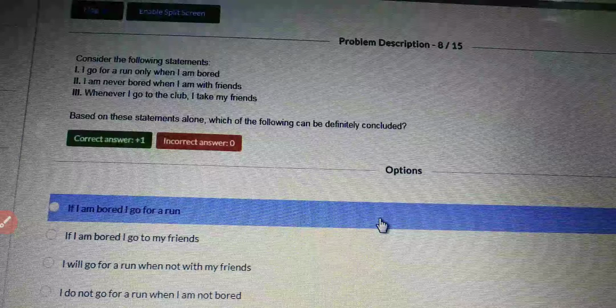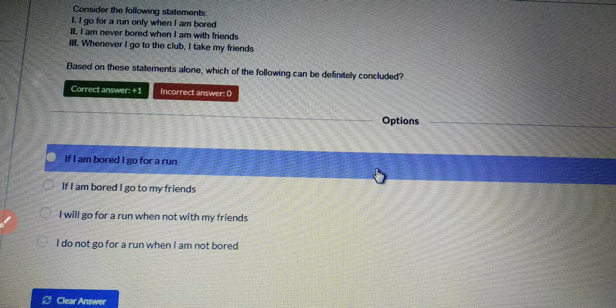So based on these statements alone, which of the following can be definitely concluded? So there are four options. If I am bored, I go for the run. If I am bored, I go to my friends. I will go for a run when not with my friends. So I do not go for a run when I'm not bored. So the third will be the answer anyway, but you can check in the description as well.